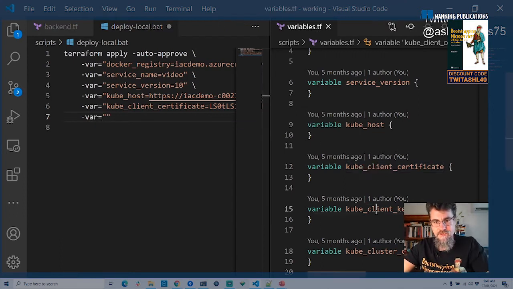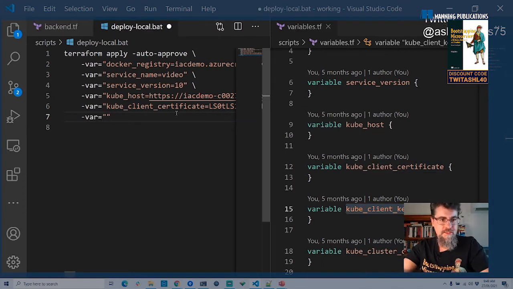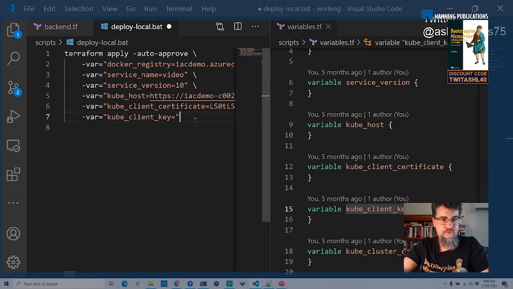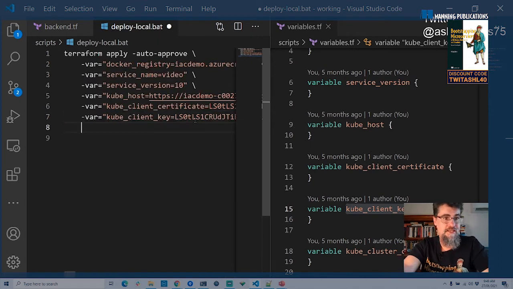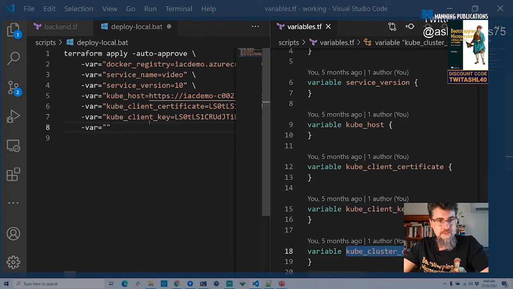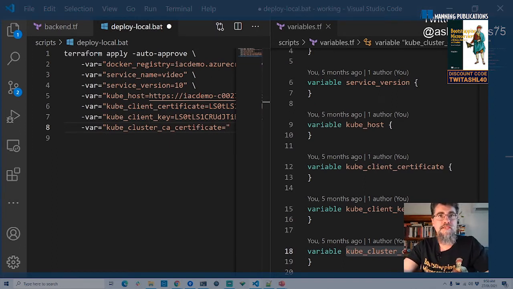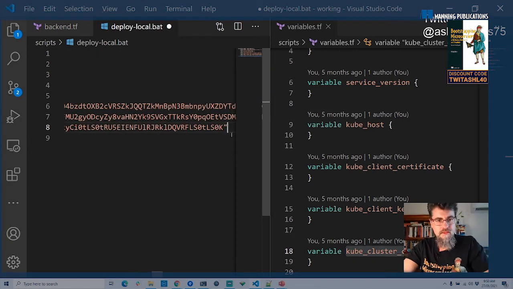By the way, all these details that I'm typing in for connection with the Kubernetes cluster, if you watch the first version of this video, you will see how I got these. You'll see how I built my cluster and how the output of that process was all these keys that I needed to connect to that cluster. Now, hopefully this is all good and I have not typed anything wrong. I've just got one more, this CA certificate. I think that's all I need.